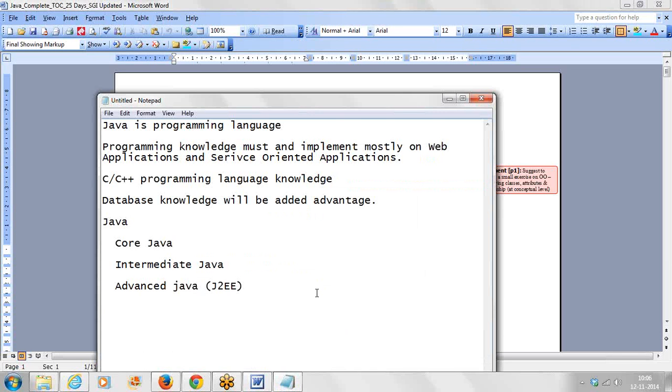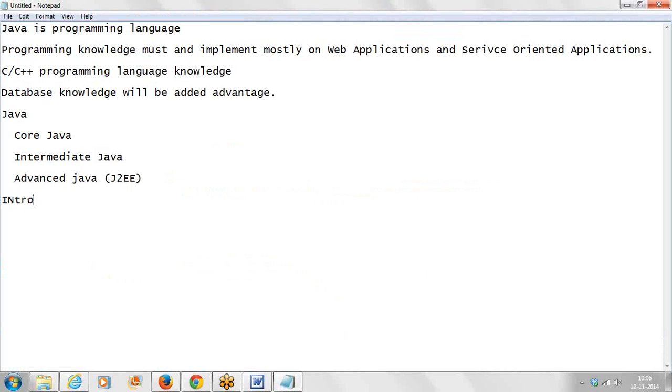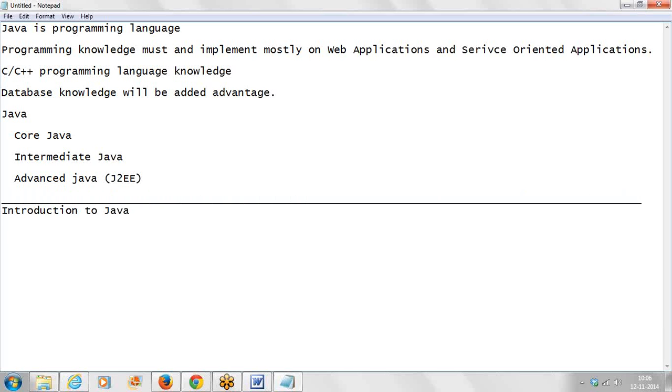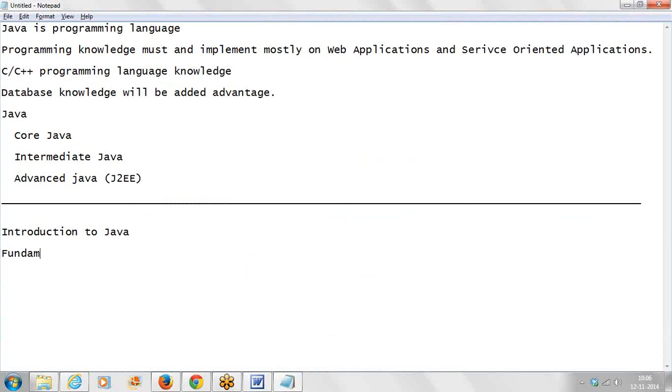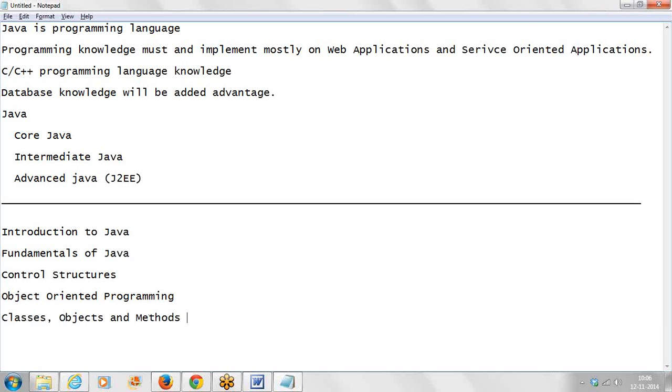If I want to talk about object oriented programming now, we start with an introduction to Java, and the fundamentals of Java with respect to control structures, object oriented programming, classes, objects and methods.